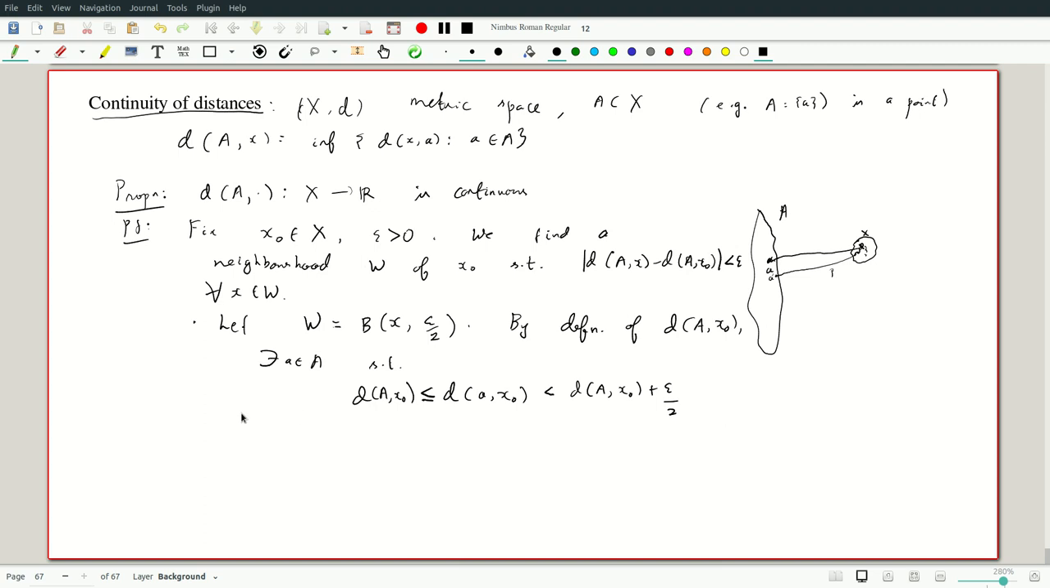And now we claim, now suppose the distance between x and x0 is less than epsilon by 2.